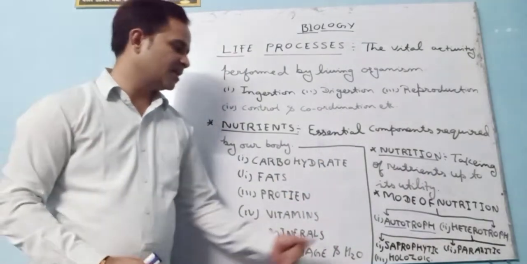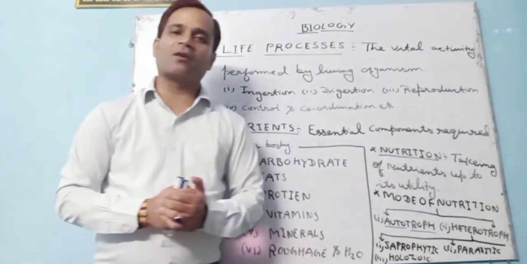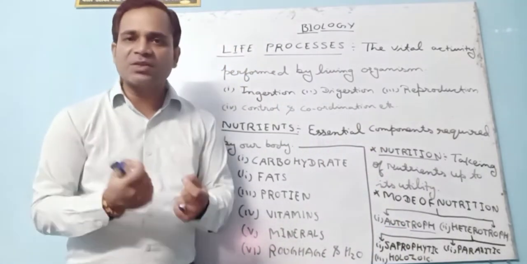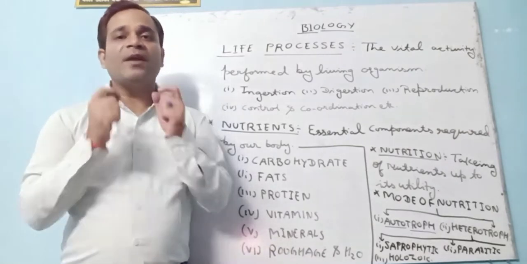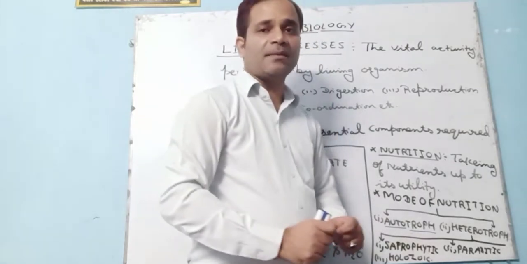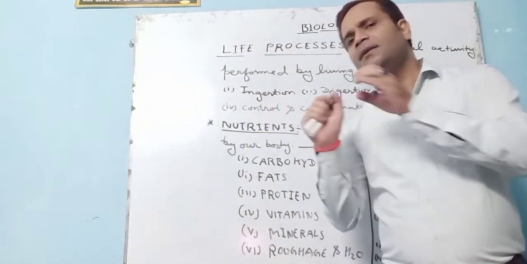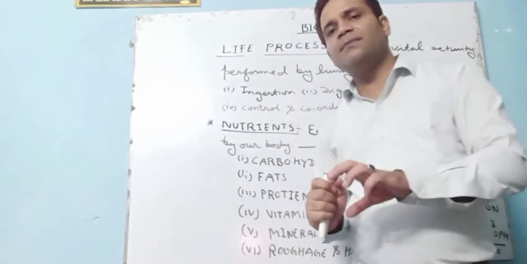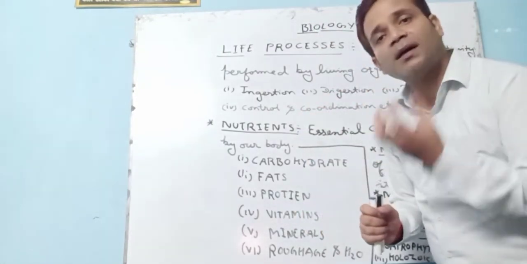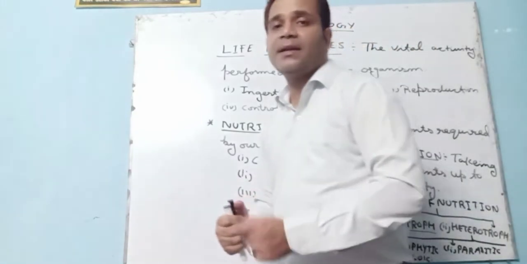See here students, what is the meaning of sapro? Sapro means dead or rotten, and phytic means to feed. It means the organisms feed on dead and decomposed organic matter. What am I saying here? When the organisms feed on what? Dead and decomposed matter. Organisms that eat dead and rotten things are called saprophytic.